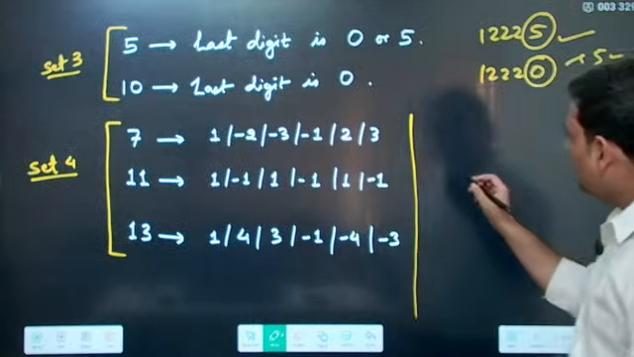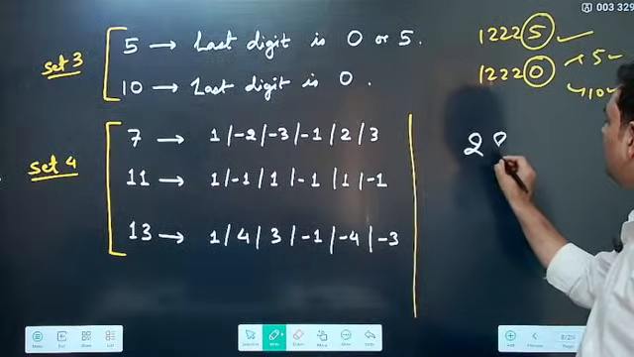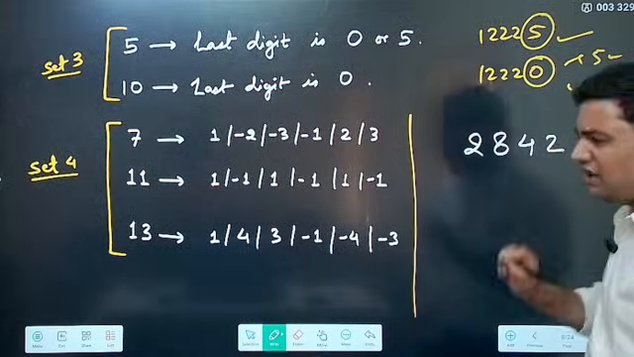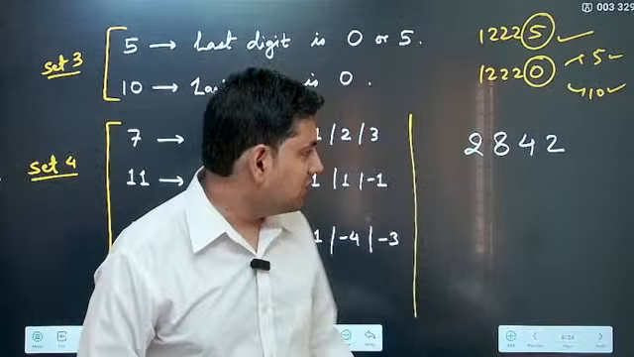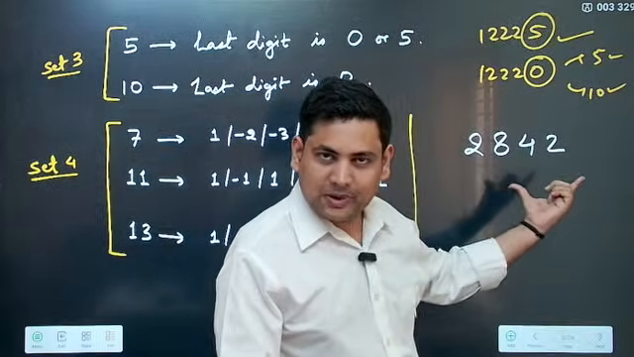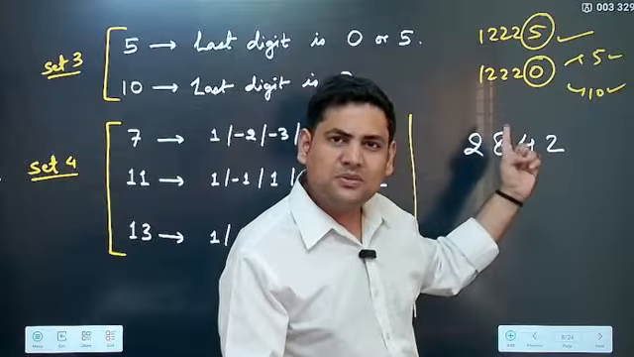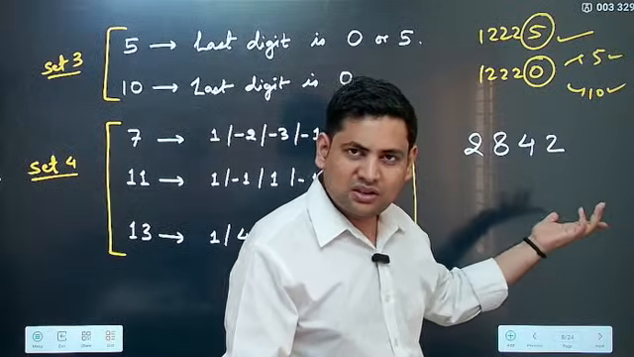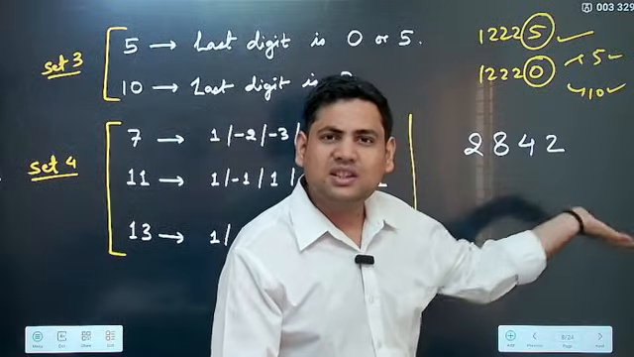For example, if I give you a question like 2842, this you very clearly know. 2842, if you see this, this is very clearly divisible by 7. 28 goes 4 times, then 0, and 42 gives 6. That is completely divisible.